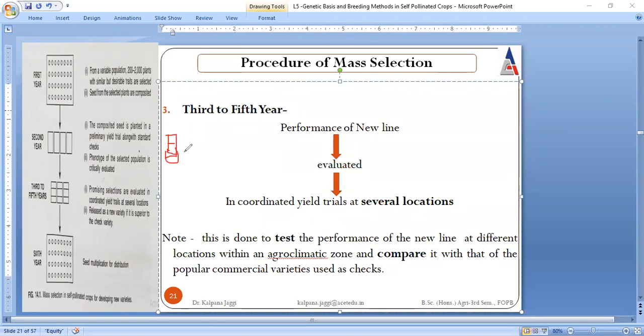That means the trial is not carried out in one place only, it is carried out in different places, and we need to know whether the variety that we are creating is adaptable to different environments or not. So this is the reason we carry out multi-location yield trials, right? And if we find our variety is suitable for all the agroclimatic zones, then we release this variety, and after releasing, it is multiplied and distributed to all who require it, right? So this is done in the third to fifth year.